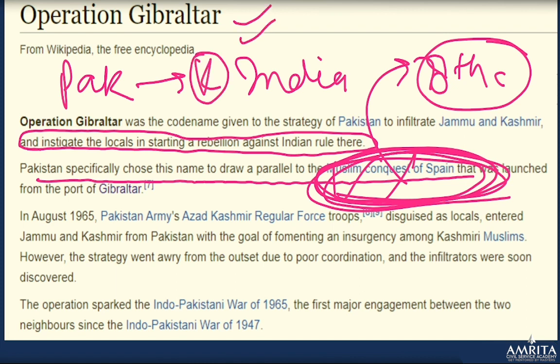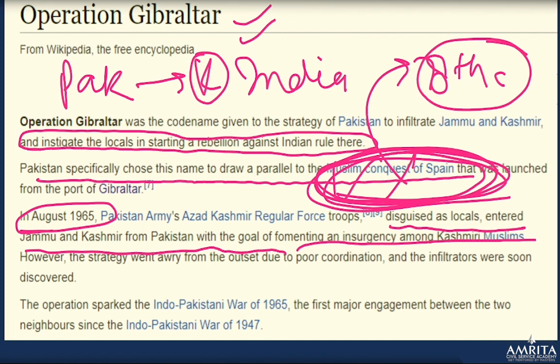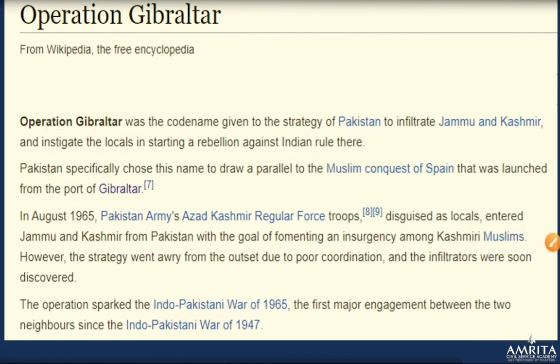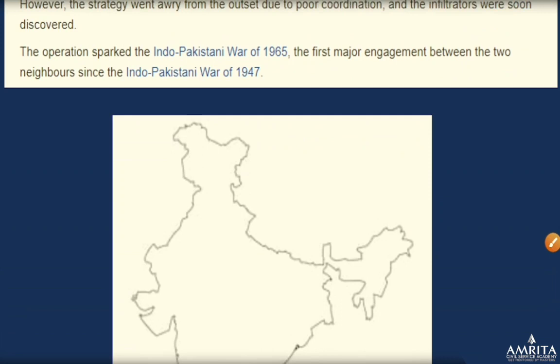So this is Operation Gibraltar, 1965. Okay, they disguised themselves as locals and entered Jammu and Kashmir from Pakistan with the goal of fomenting an insurgency. However, the strategy failed because of poor coordination, and it is also said the Kashmiris did not respond to their call. Right? So this is Operation Gibraltar.